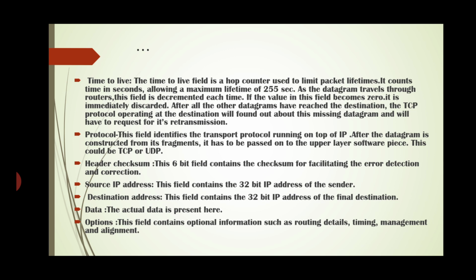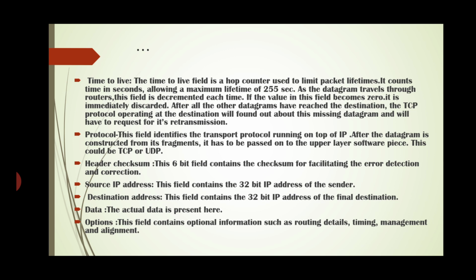If the value of this field becomes 0, the datagram is immediately discarded. After all the other datagrams have reached the destination, the TCP protocol operating at the destination will find out about this missing datagram and will request it to be retransmitted.